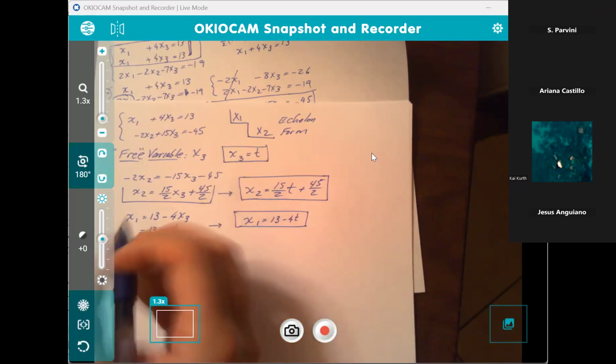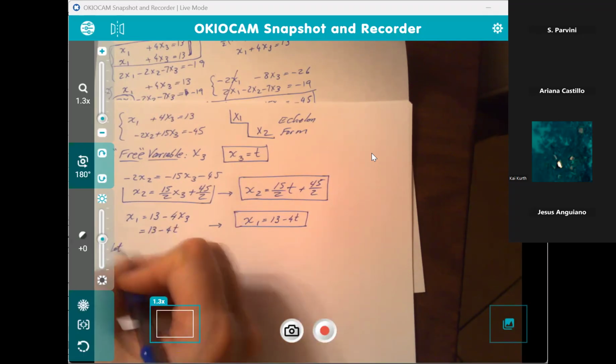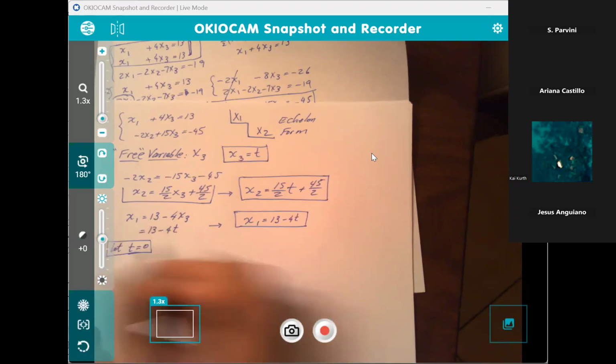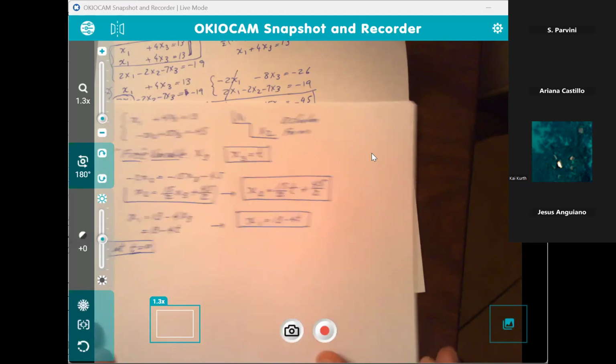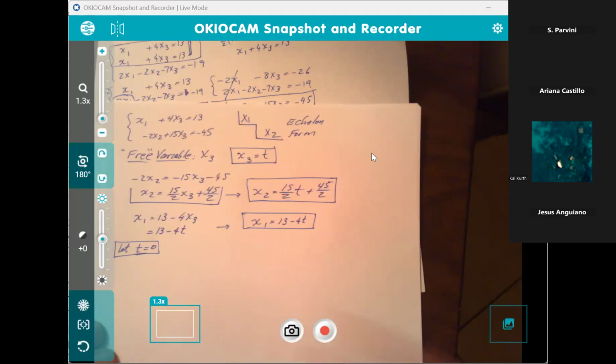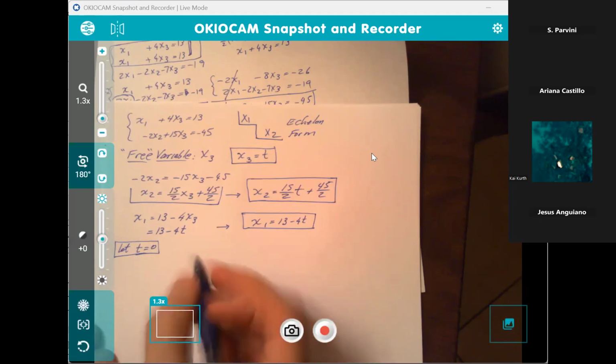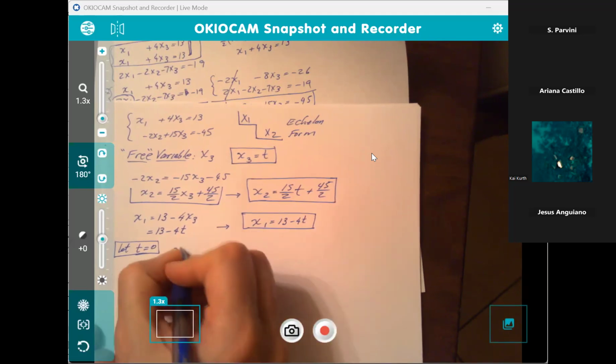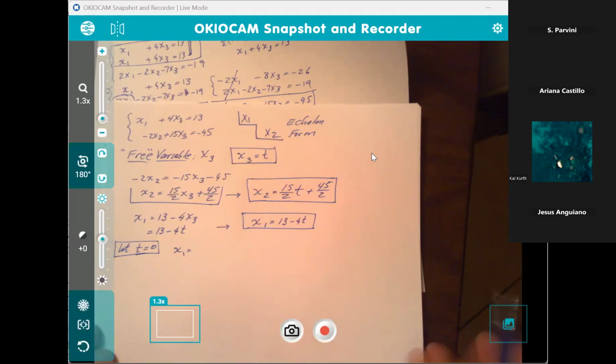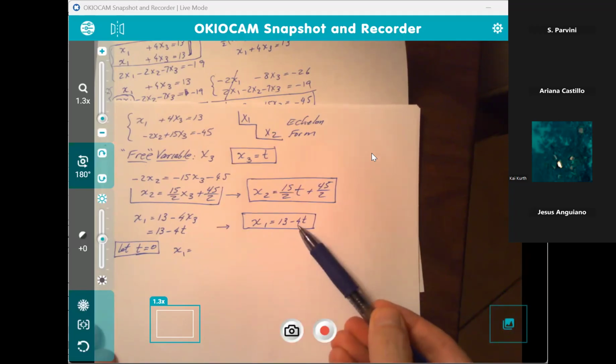If you want, for example, let t be 0, just random. Remember, there are infinitely many solutions. So this is just one that I'm interested in. It makes it easy. If t is 0, what is x sub 1 going to be? If t is 0, x sub 1 is going to be 13, isn't it?